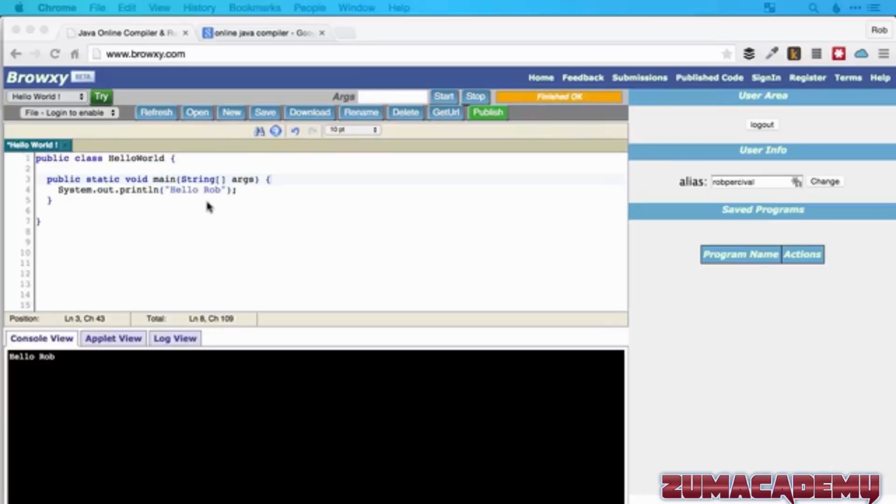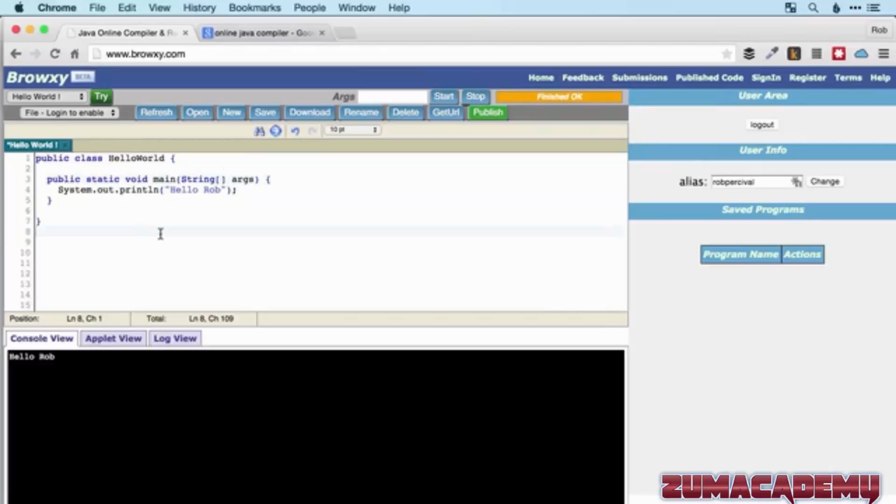So stare at it and try and remember it in as much detail as you can, and then essentially just try and get rid of the whole thing and rewrite it. Maybe make it a little bit interesting, put something else here rather than hello world or hello Rob or whatever. But basically just try and remember this and write it out from scratch. Preferably telling yourself what each keyword is doing as you're writing it. Good luck.